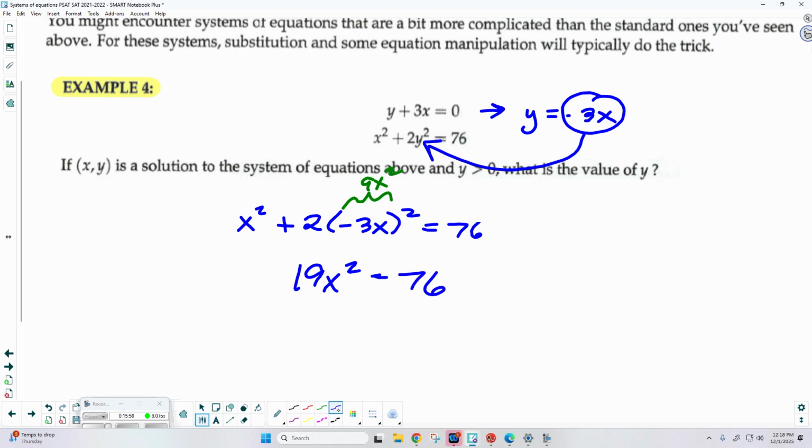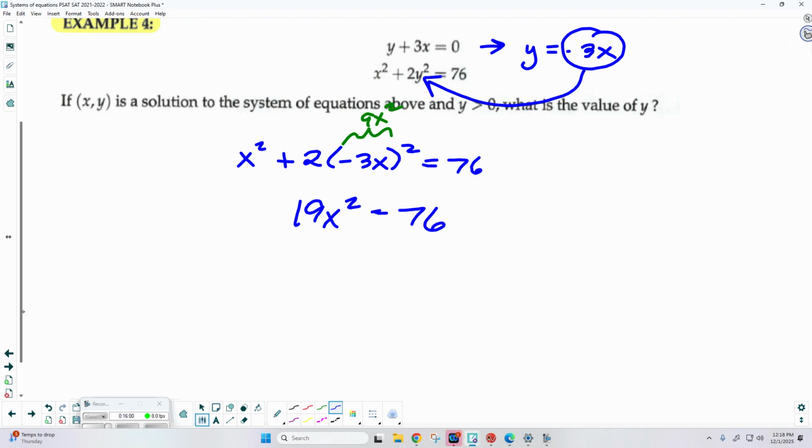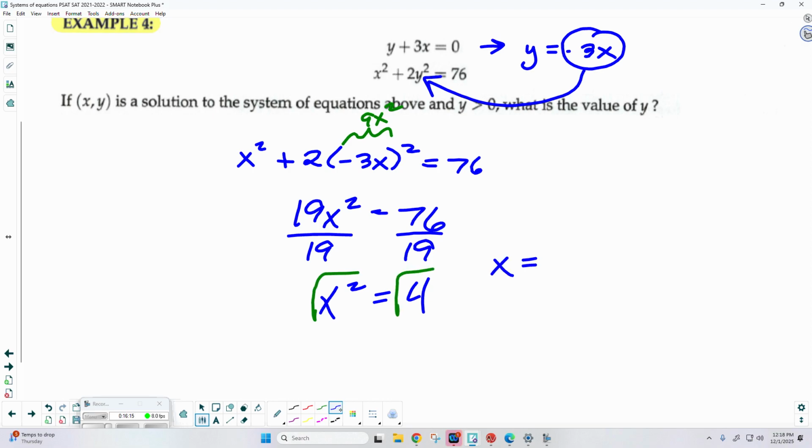And now it just becomes a standard equation. Let's divide through by the 19. Okay. So x squared equals 4. There we go. So how do I get rid of the square? Got to take the square root. Okay, so x is equal to plus or minus 2. There we go.